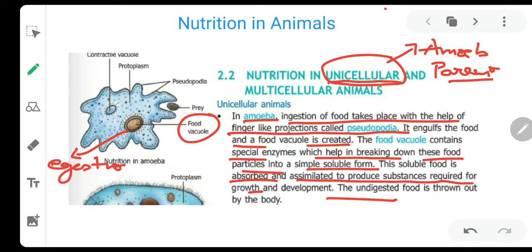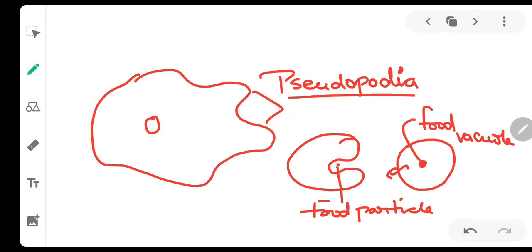So we can see that in the case of amoeba, a simple structure, a single cell, does all the processes of nutrition: ingestion, digestion, absorption, assimilation, and then the undigested food is thrown out. This is how digestion takes place in amoeba.